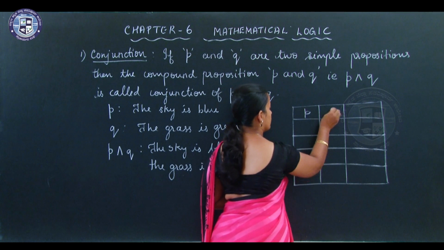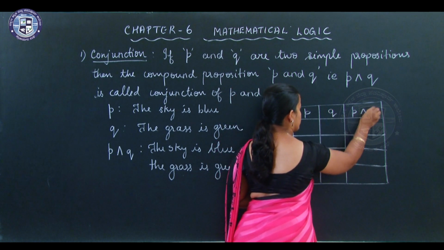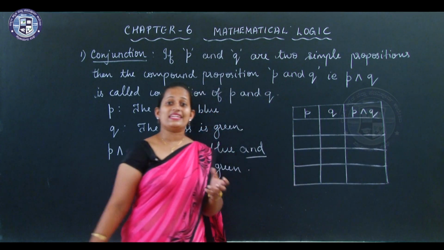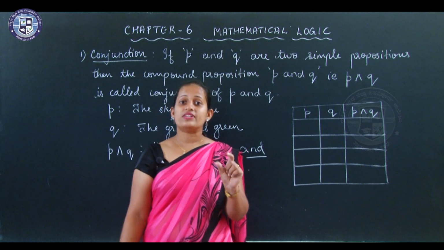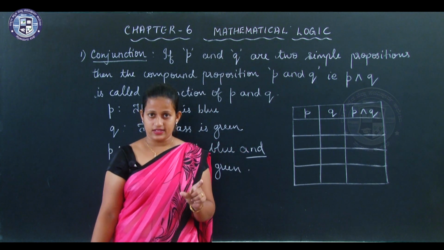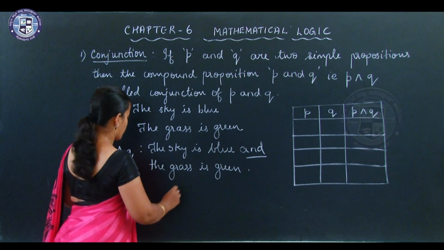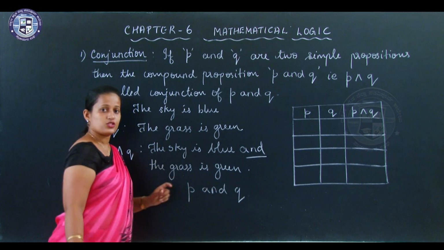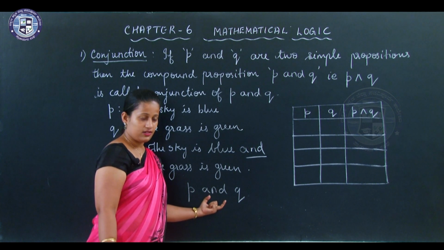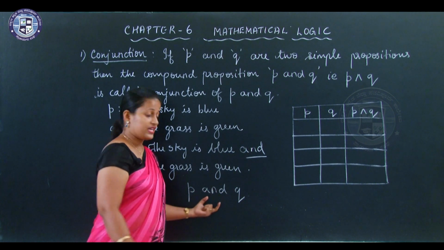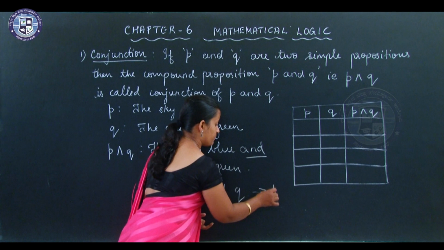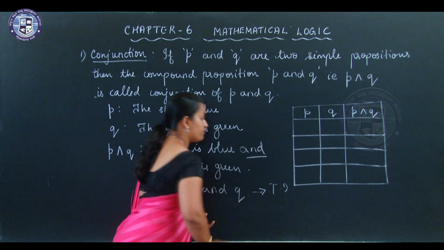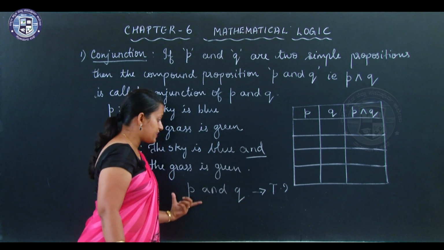So, P, Q, P and Q. So, in a statement, whenever there is a connective and, there is a proposition P here and Q, correct. So, when the connective is and, when will the entire statement be true?